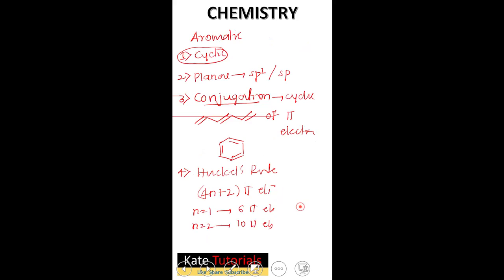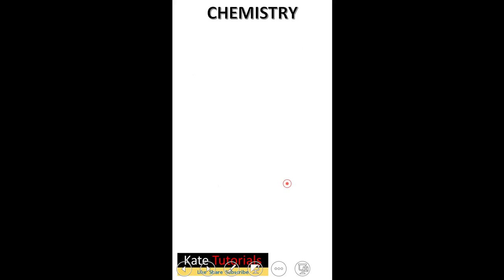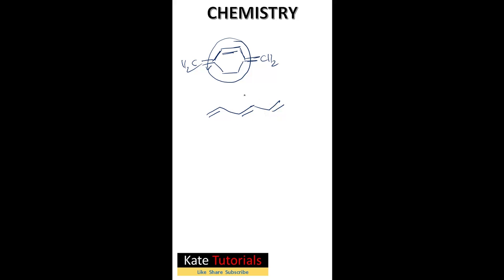Let me draw it again here. The last compound they have given is this one, double bond, CH2 here, double bond, CH2 here. So here also there is conjugation: double bond, single bond, double bond, single bond, double bond. Conjugation is there, no doubt. It is cyclic, but the conjugation is like a straight chain, so it is not aromatic.